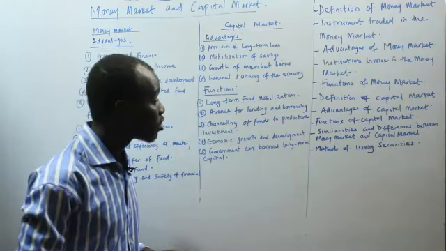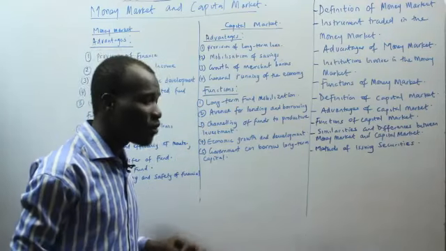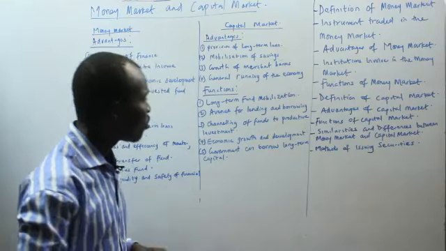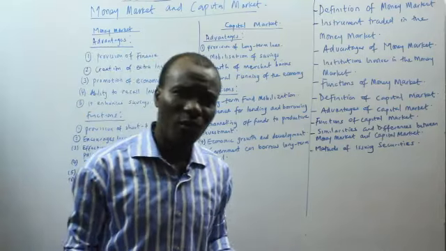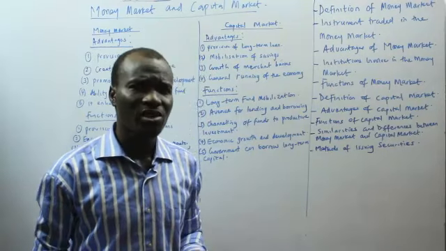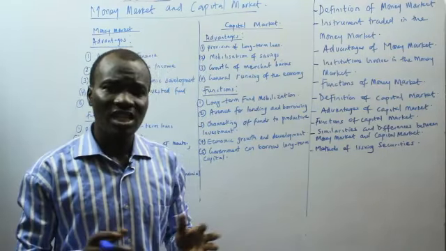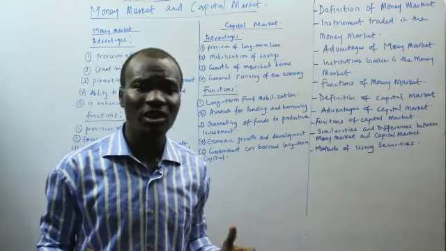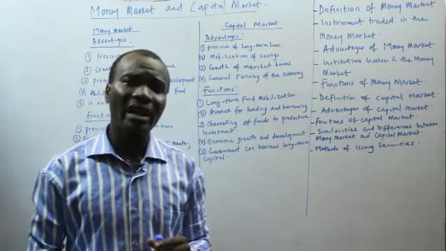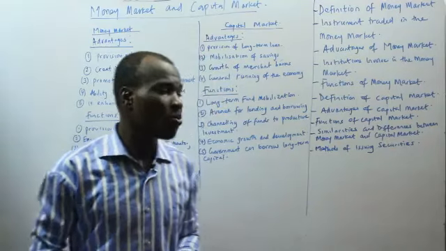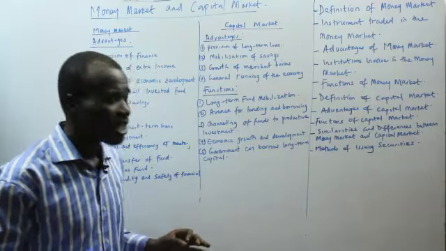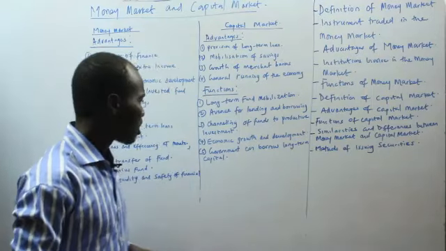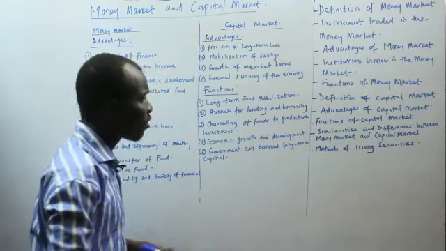So the capital market must provide an avenue for lending and borrowing, and also channeling of funds to productive investments. You must be able to channel funds to productive investments, so that when the funds are channeled, you ensure that such funds are invested in a productive way. And also economic development and growth. The market ensures economic growth and development.